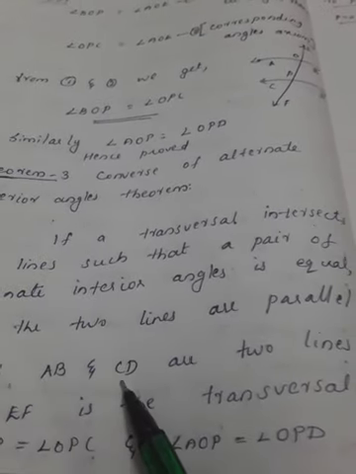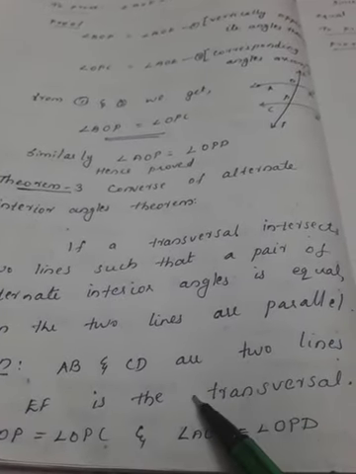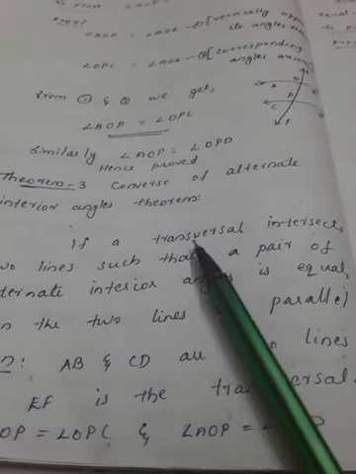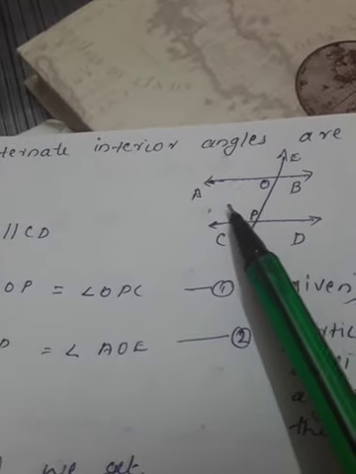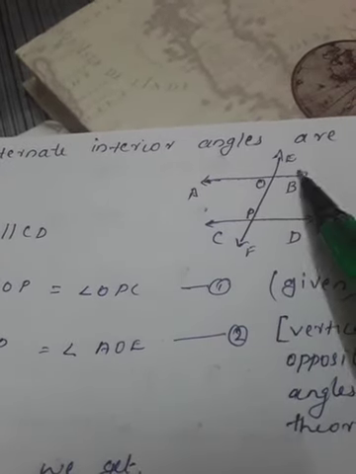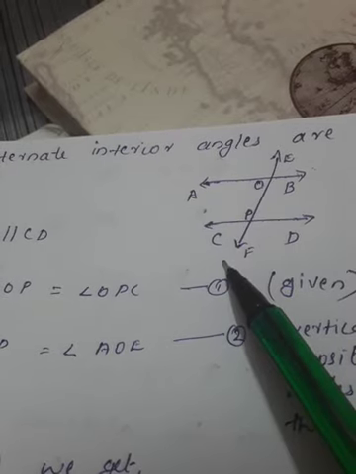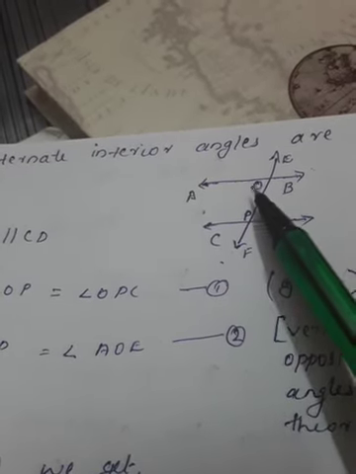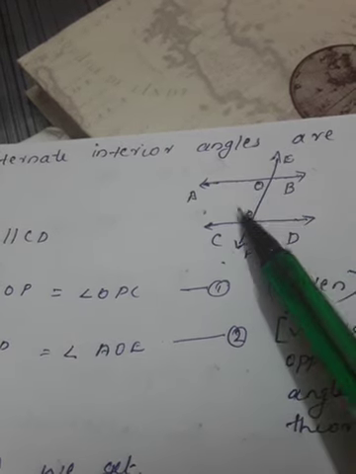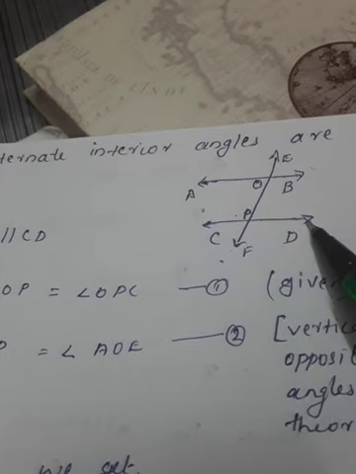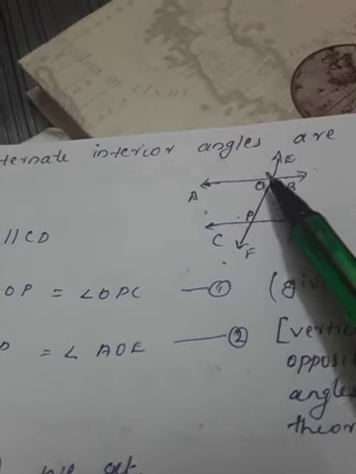So AB and CD are the two lines. EF is the transversal. That we can take according to the statement. Two lines are there, one transversal is there. One more thing they given, alternate interior angles are equal. So this is the required figure. AB, CD are the two lines. EF is the transversal. Then one more thing they given, alternate interior angles are equal. That means angle AOP equals angle OPD and angle BOP equals angle OPC.